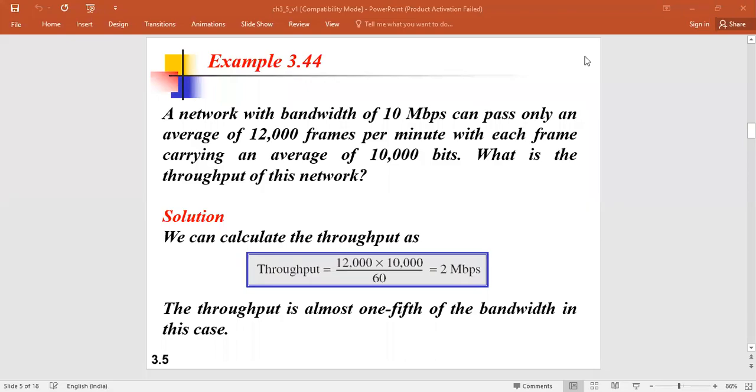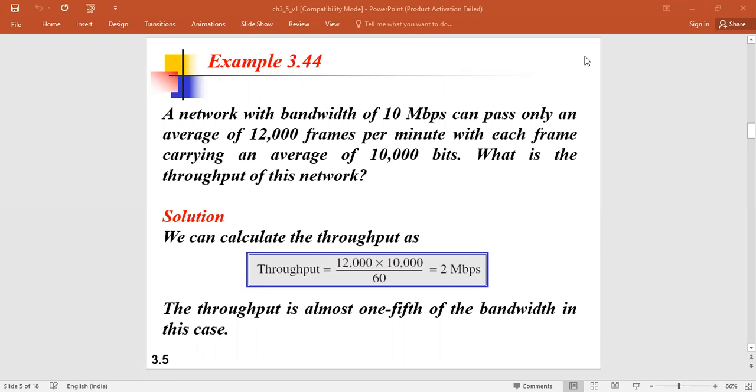Okay, now we discuss throughput. Throughput is the measure of how fast we can actually send data through the network. You may think that bandwidth and throughput are the same, since bandwidth means bits per second and throughput is also a similar thing. But there is some difference between these two.